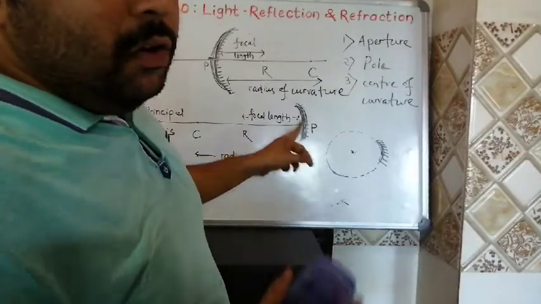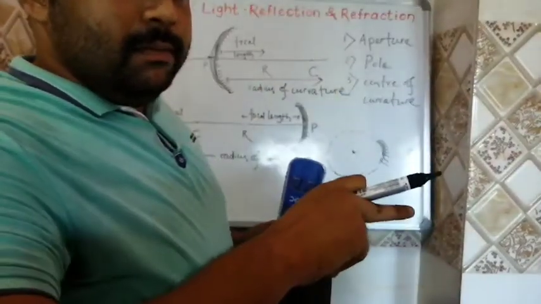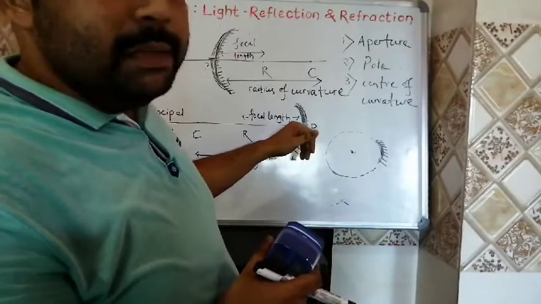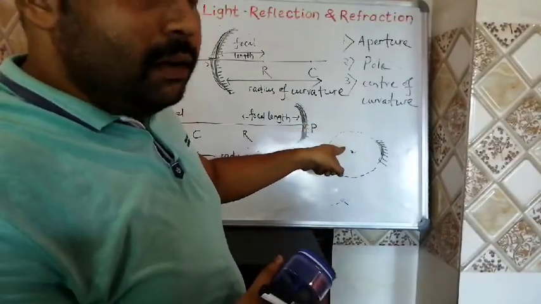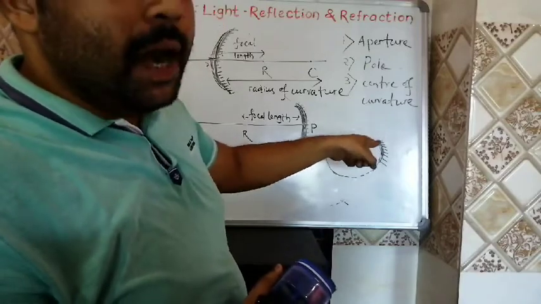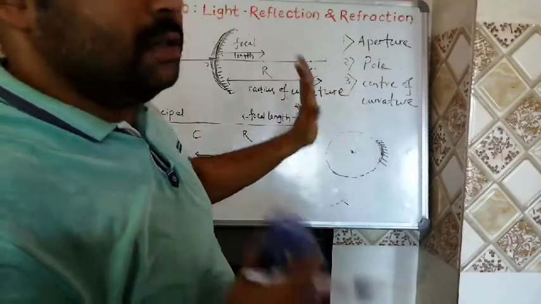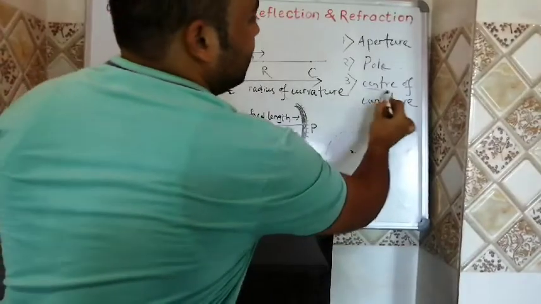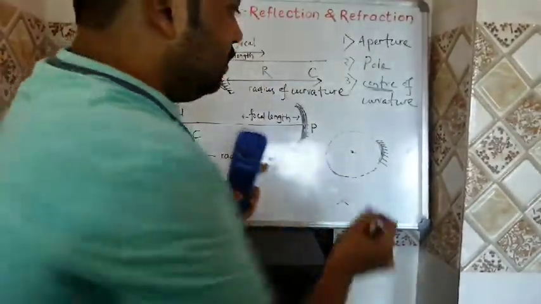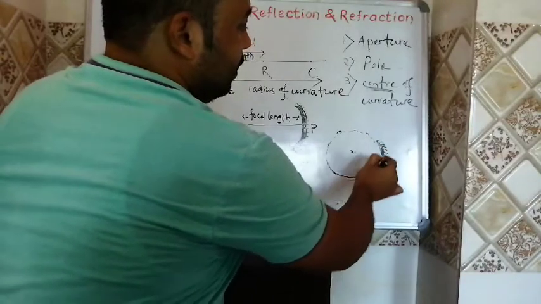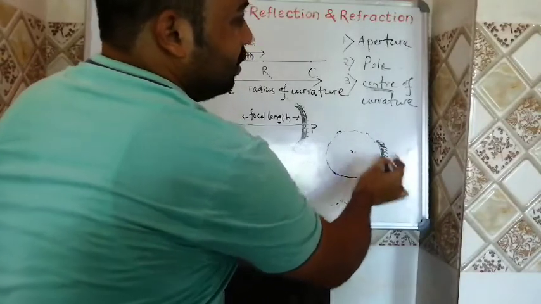By taking the mirror, we have to draw a sphere, because the mirror itself is part of a sphere. So the center of the sphere of which the mirror forms a part is called your center of curvature. Which curvature? The sphere that we are taking by applying this length of the mirror.